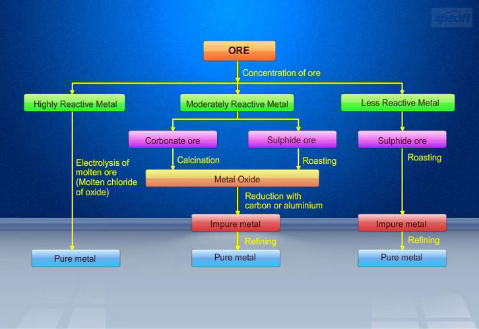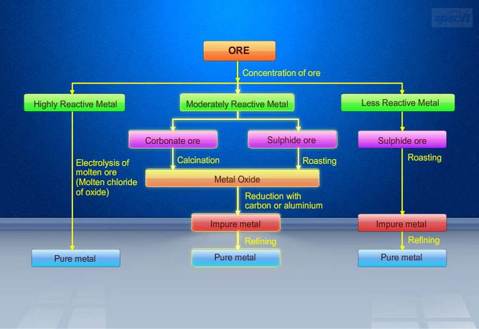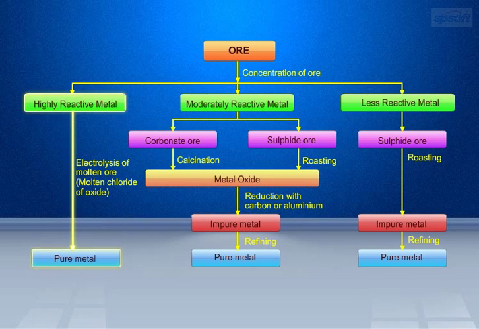A brief summary of the various steps involved in the extraction of pure metals from their ores. Extraction of less reactive metals: through the process of roasting and refining we get the pure metal. Extraction of moderately reactive metals: through the process of calcination or roasting, reduction with carbon or aluminium, and refining we get the pure metal. Extraction of highly reactive metals: through the process of electrolysis of molten ore we get the pure metal.